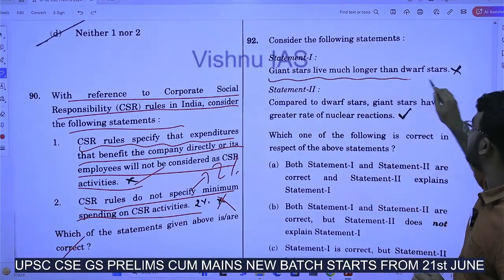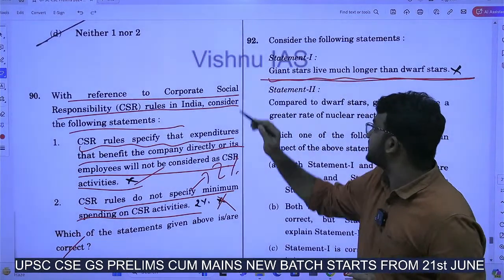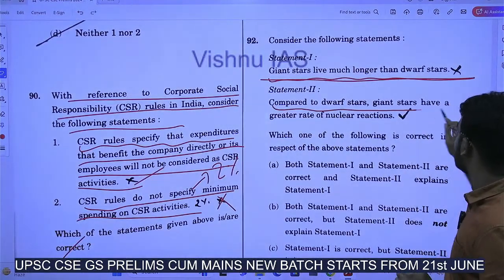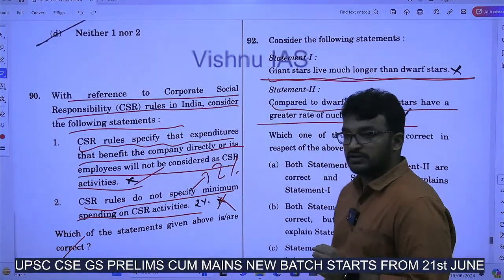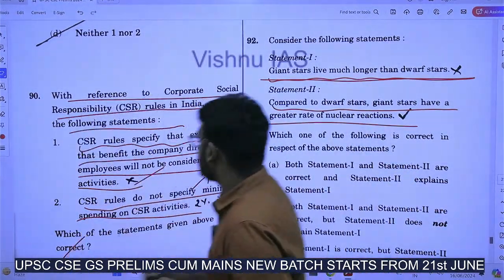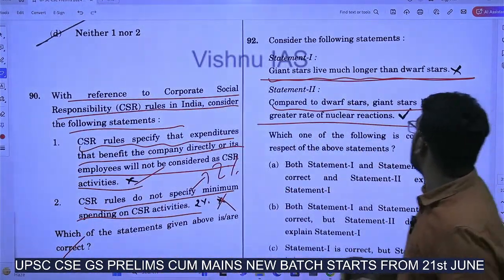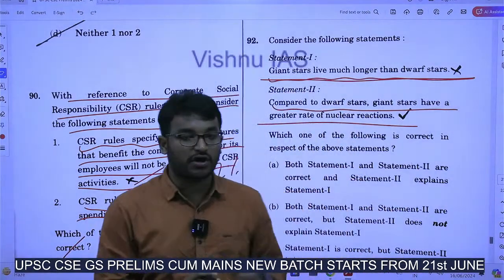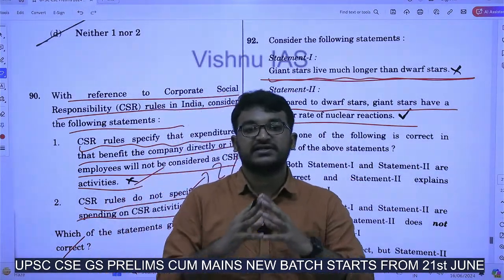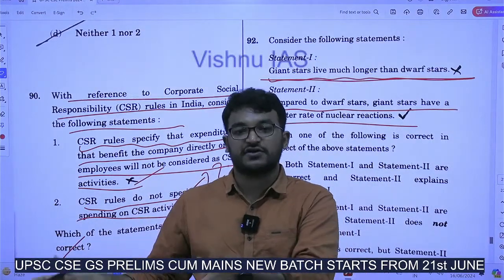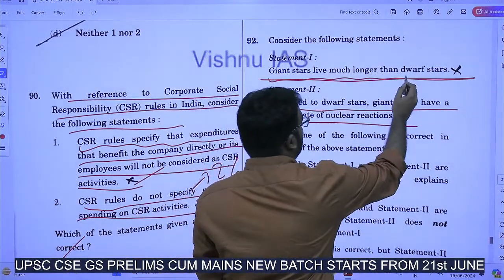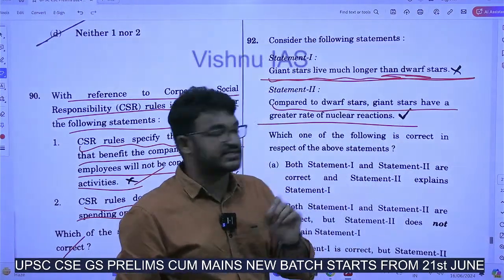Giant stars live much longer than dwarf stars. Compared to dwarf stars, giant stars have a greater rate of nuclear reactions. What is it? Giant stars live much longer than dwarf stars. No, it is wrong. Because giant stars are very large and they are in the end stage of their life. So dwarf stars have a much longer age, not giant stars.